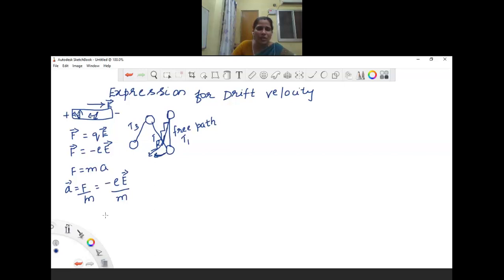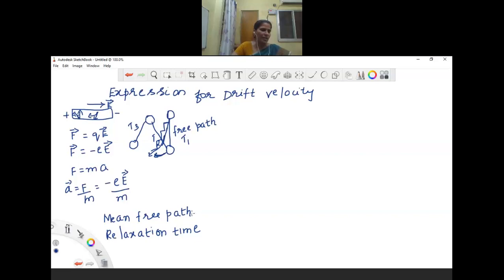What is the mean free path? Mean free path and relaxation time are the two important new terms we introduced here. So what is this mean free path?